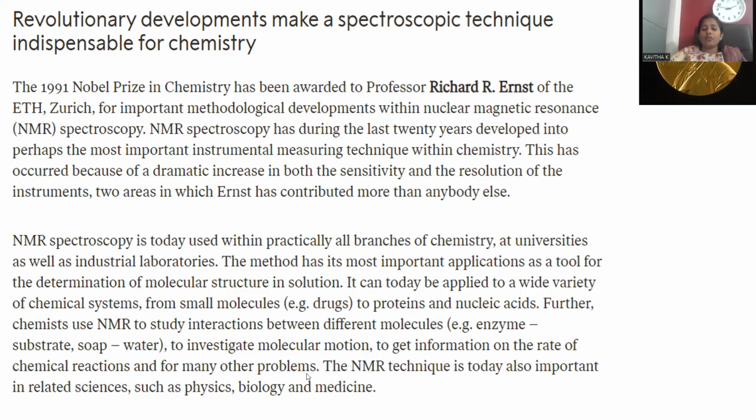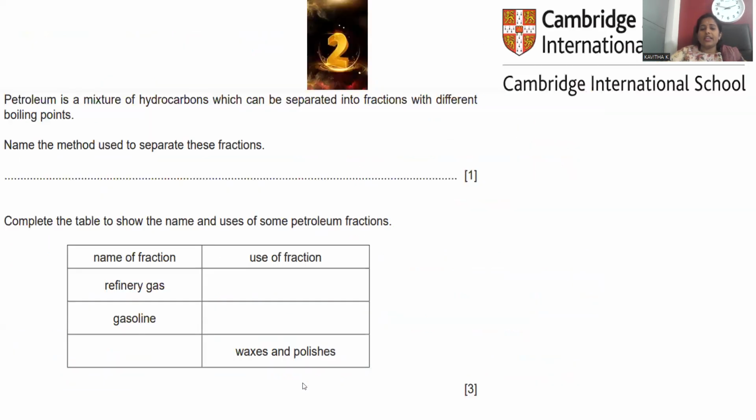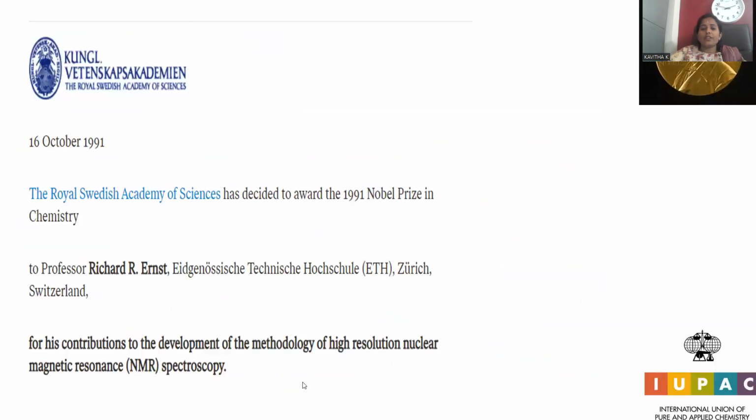For many other problems as well, the NMR technique is today also important in related sciences such as physics, biology, and medicine. So physics, biology, and medical domains also we can find its applications. This is regarding NMR spectroscopy. NMR spectroscopy is the outstanding analytical method applied for the identification of a newly introduced compound, what phase reaction is proceeding, and what is the purity of the compound.